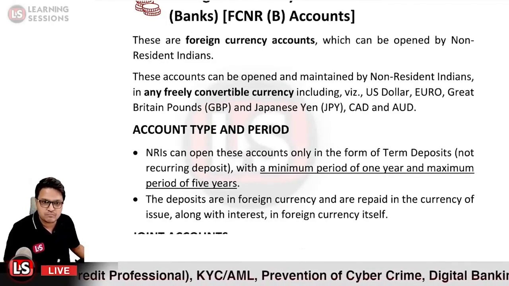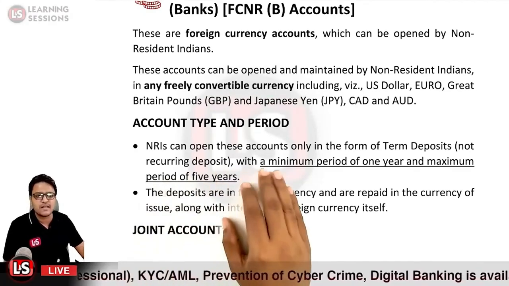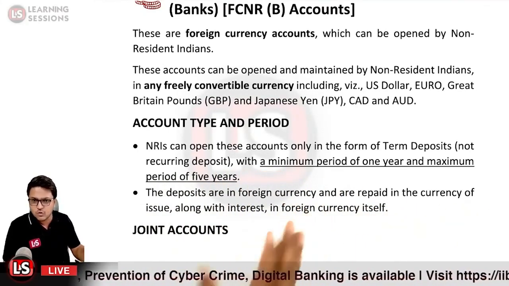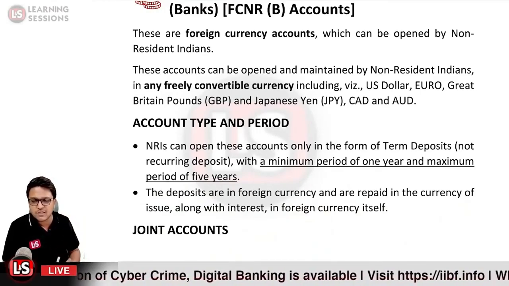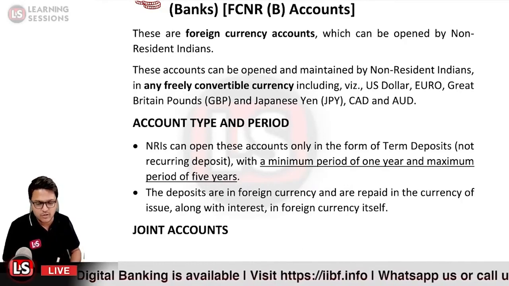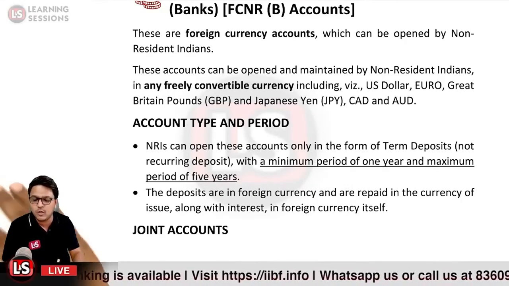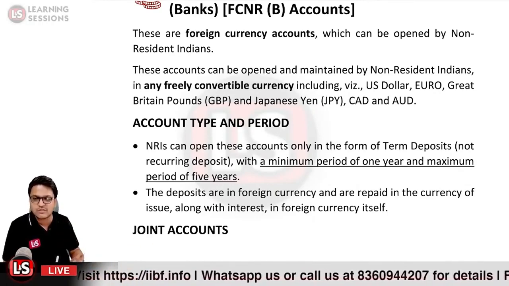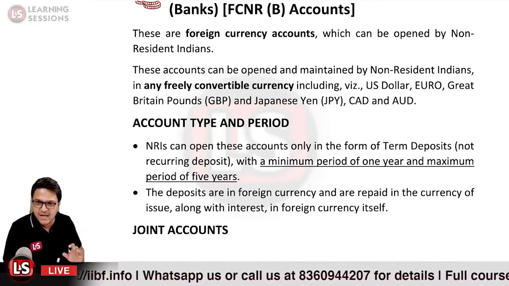So it says the deposits in foreign currency are repaid in the currency of issue along with the interest. So whatever currency you have deposited in the FCNR account, if you have deposited the Canadian dollar, you will be earning the interest as Canadian dollar, and that only amount would be paid to you. And it is freely repatriable. There are no limits, there are no restrictions as it was in the case of the NRE deposit account.